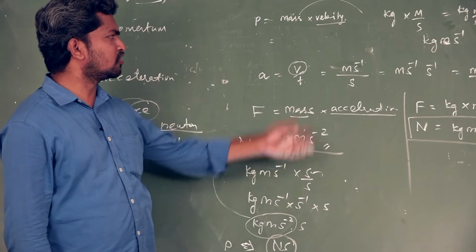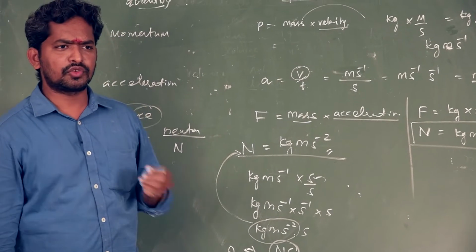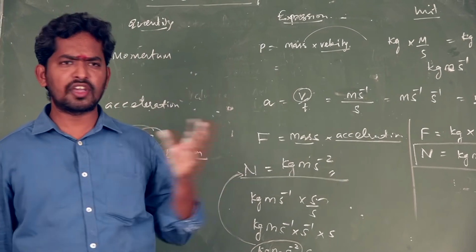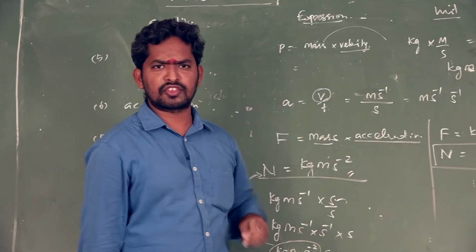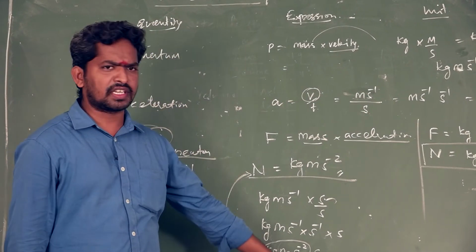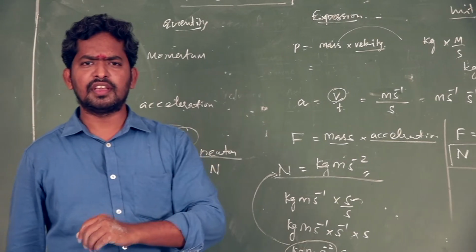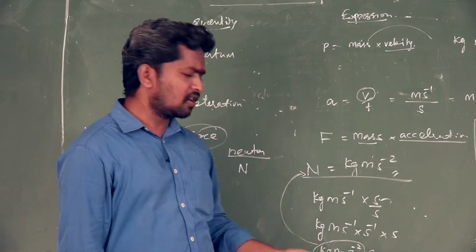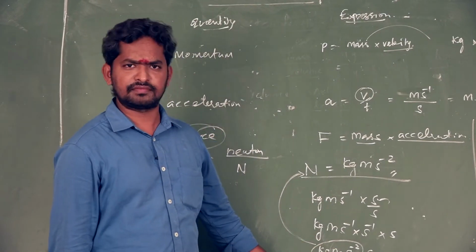These are two units. Sometimes in questions: what is the unit of momentum? A option, kilogram meter second minus 1. B option, Newton second. C option, both A and B. D option, none of these. C option is the correct answer, both A and B.